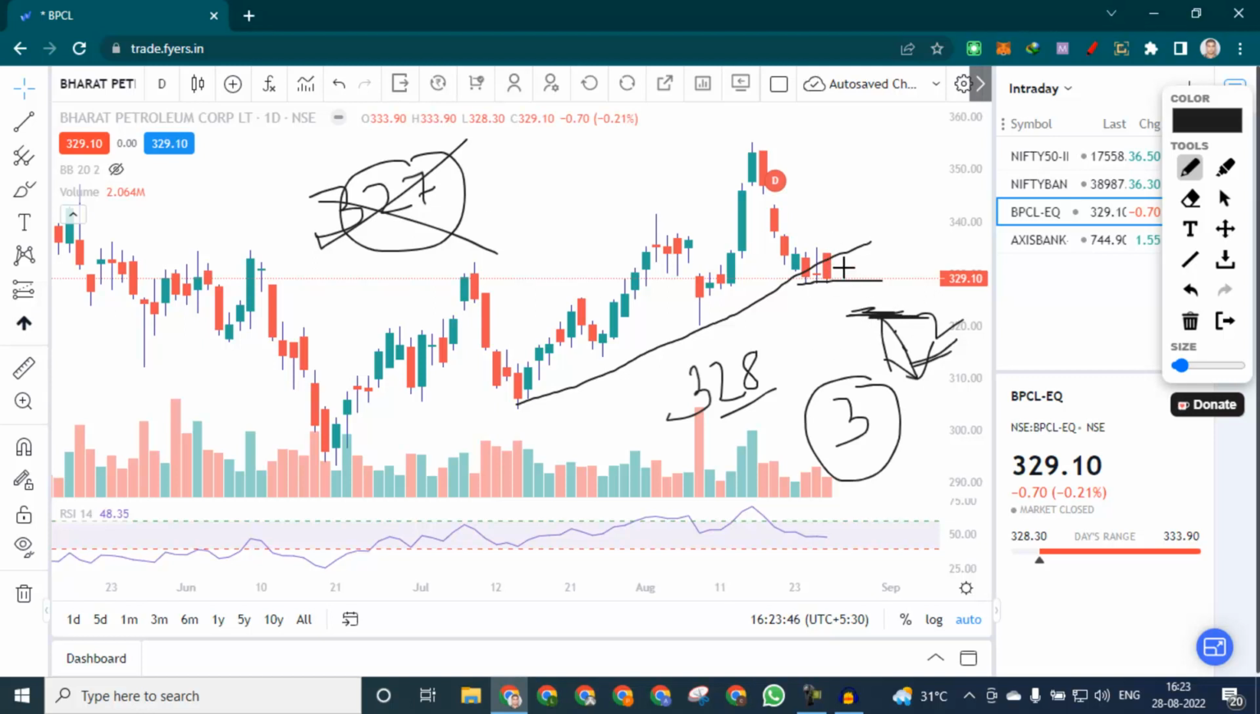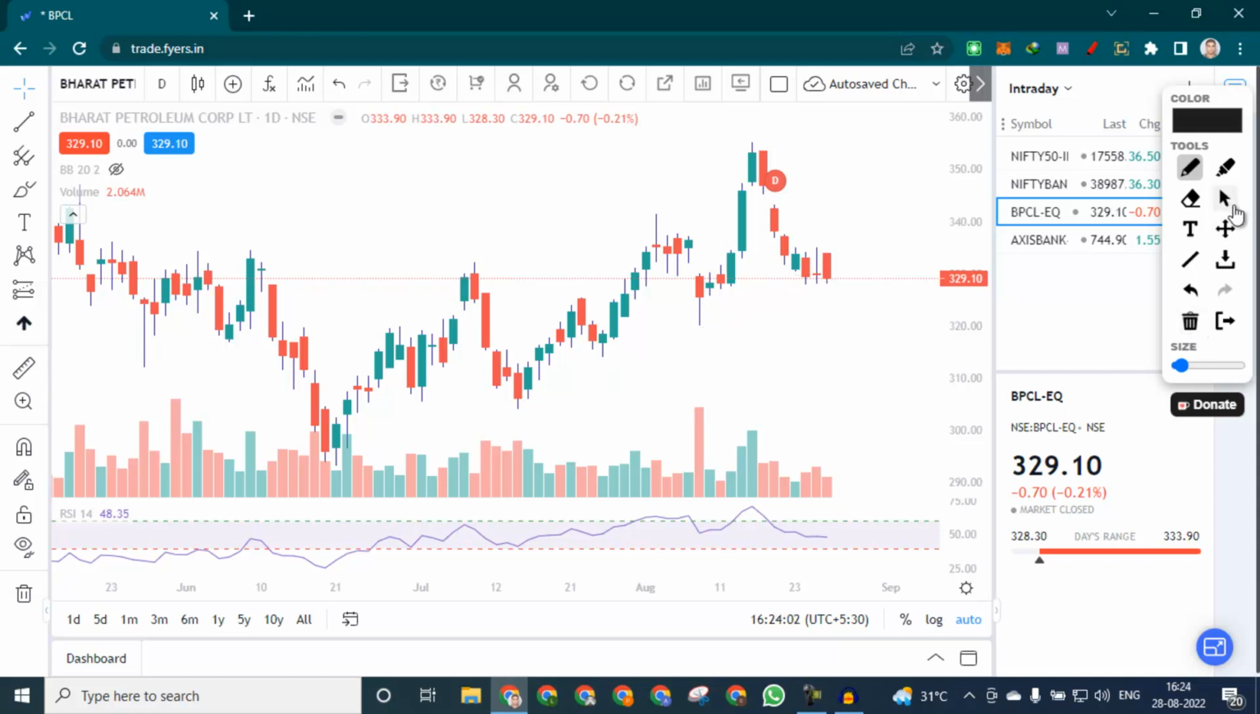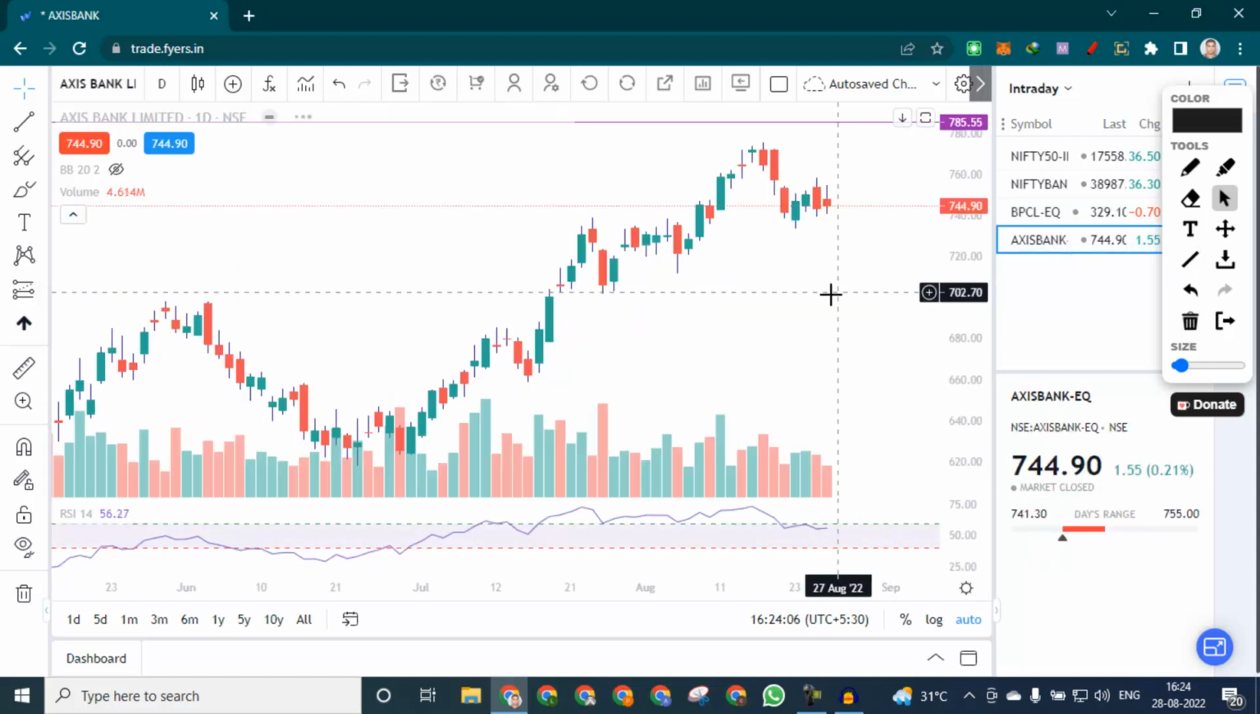So if it opens flat or a little bit of gap up and then comes down, though gap up is less likely. But if it opens flat and comes down, or a little bit of gap down, tests this level and then starts falling, then we can sell. If it opens with a big gap down, we will ignore this stock. The next stock is Axis Bank.